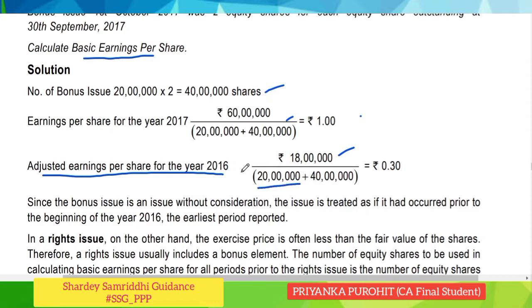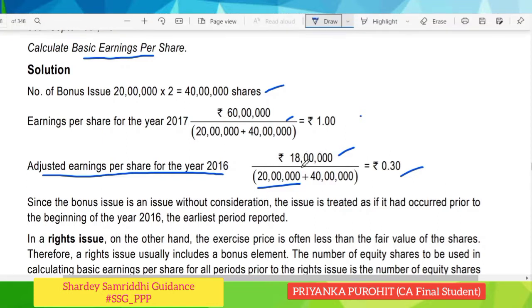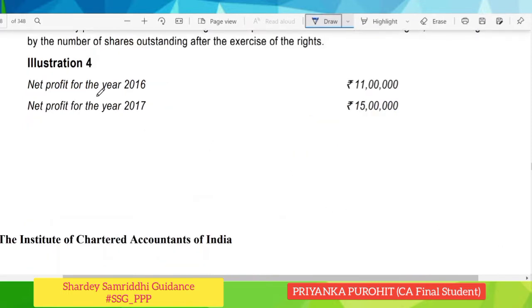Earlier also 20 lakhs were the opening equity shares, and the bonus issue shares, that is 40 lakhs, would be considered in the previous year also, and thus the adjusted EPS would be 0.3, that is it has reduced. Earlier it was 18 lakh divided by 20 lakh, that is 0.9 rupee. Now it is reduced to 0.3 since we have included the bonus issue also. Now moving on to the next illustration.